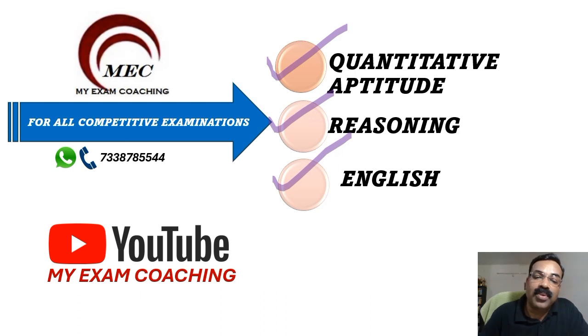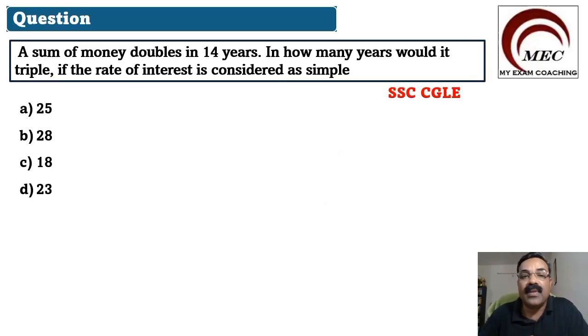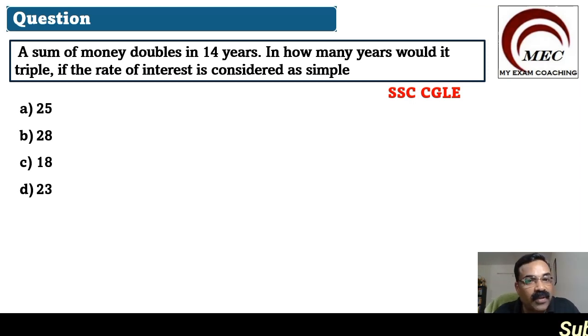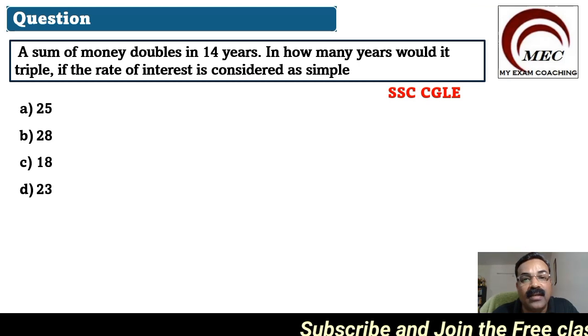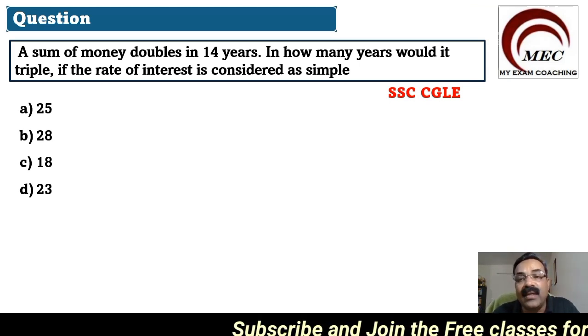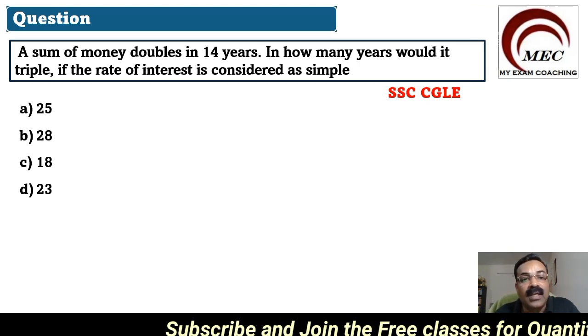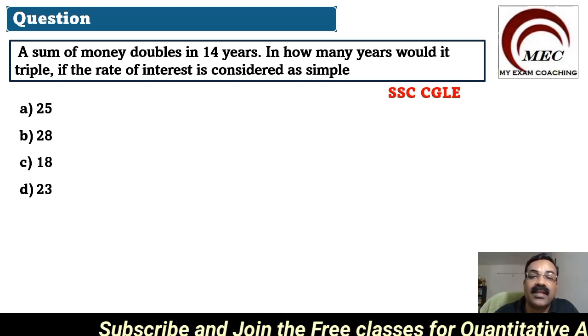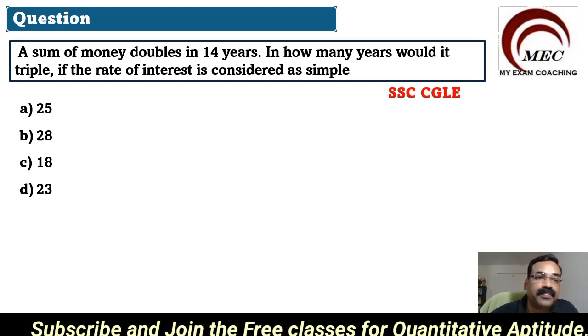Let us go to the questions and see some of the very important questions selected from your previous papers. Here is your first question. Most of the questions in this series are selected from the CGLE examination. A sum of money doubles in 14 years. In how many years would it triple if the rate of interest is considered as simple?